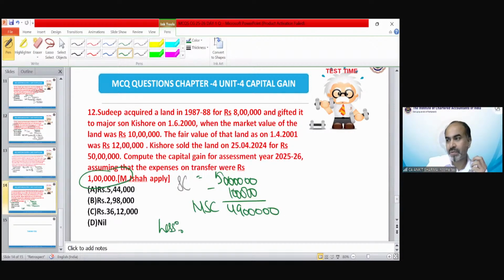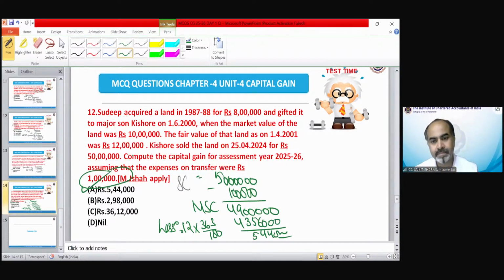Now indexed cost of acquisition is 12 lakh into 363 upon 100. So that would be 43,56,000 and the remaining 5,44,000 would be your correct answer. So I hope each and everything is clear till now.